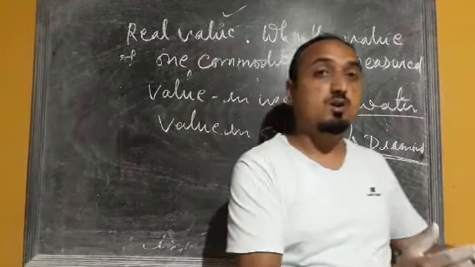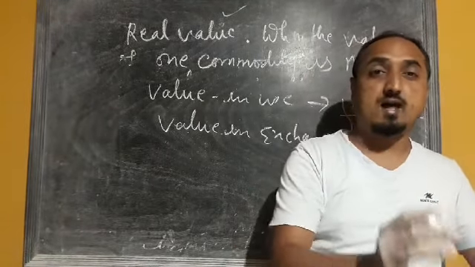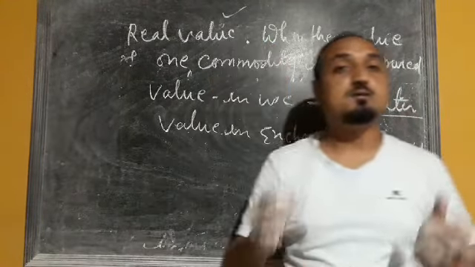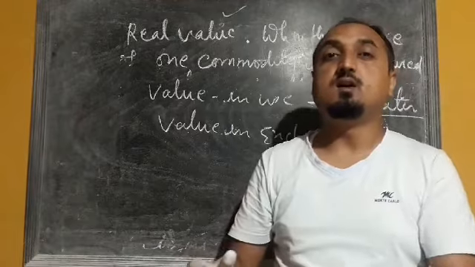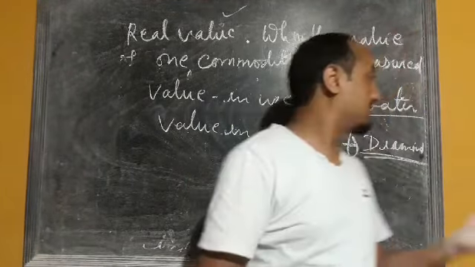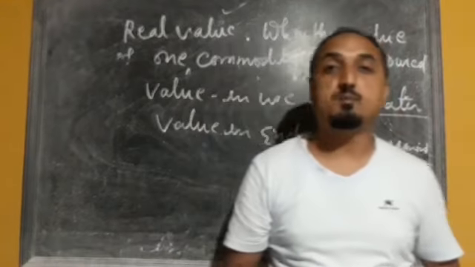One commodity is very useful but available in sufficient amount in nature, so its price is very low, whereas the other commodity, diamond, is very scarce in nature and its value in exchange is very high. So this controversy or concept is called the water-diamond paradox.